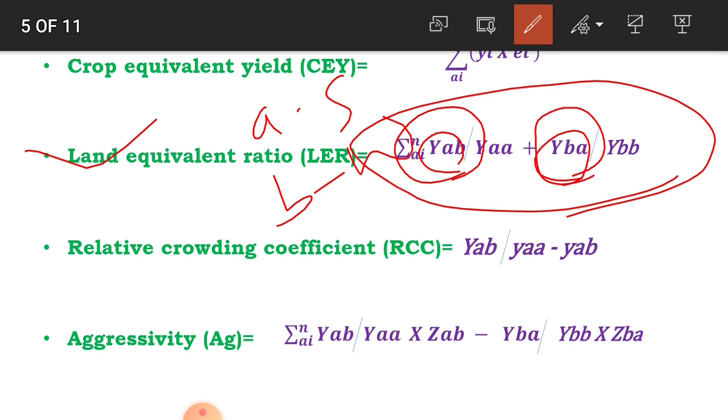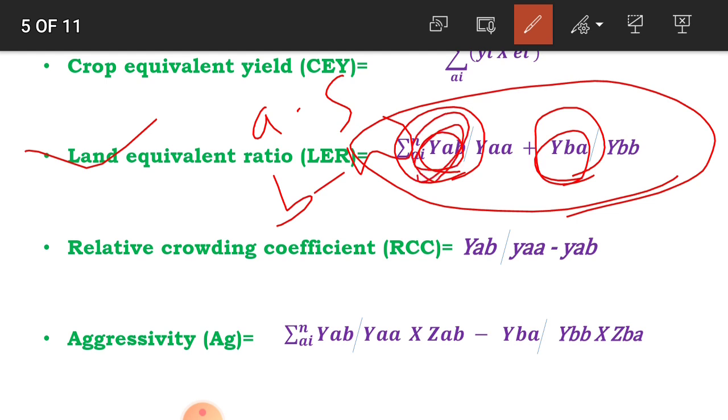YAB divided by YAA plus YBA divided by YBB. YAB means the yield of crop A as an intercrop, and YBA means the yield of crop B as an intercrop. And YAA means the yield of crop A as a pure crop.